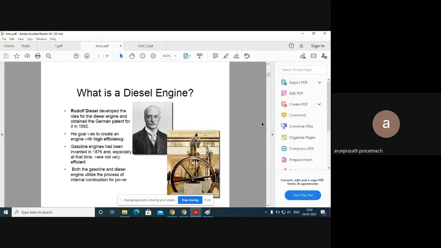The main goal for Rudolf in moving to the diesel engine was to get high efficiency. Normally, guys, when compared to our petrol engine, the horsepower and the torque of the diesel engine are higher. That's why the diesel engine always has separate maintenance. Noise is also higher compared to the petrol engine because the power produced by the diesel engine is much more. So this is the basic concept of our diesel engine, and why we need to concentrate on it.